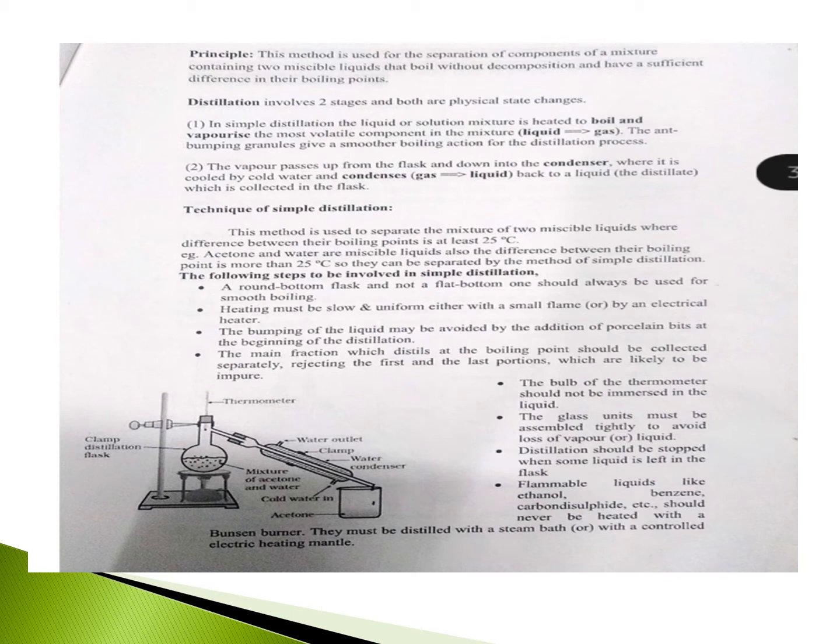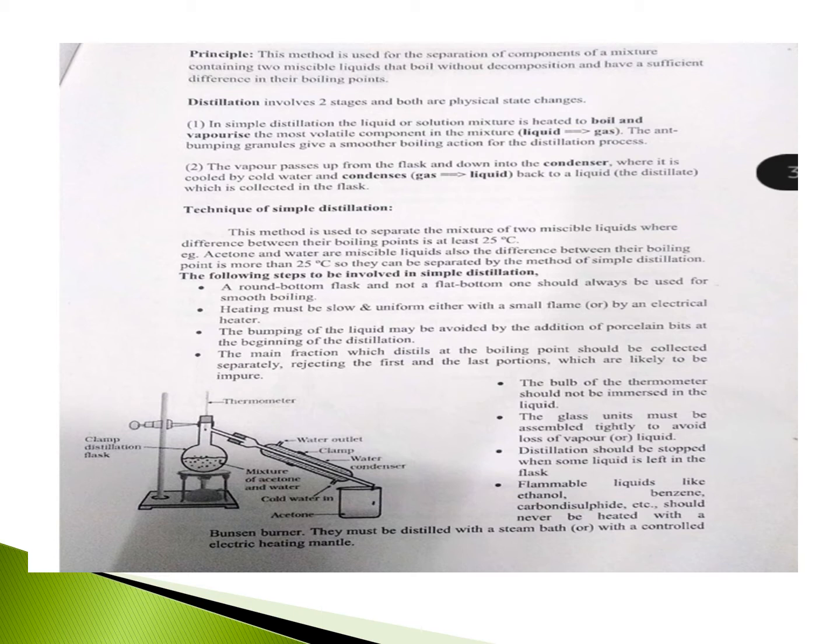The liquid or solution mixture is heated to boil and vaporize the most volatile component in the mixture, that is, liquid to gas. The anti-bumping granules give a smoother boiling action for the distillation process. The vapor passes up from the flask and down into the condenser, where it is cooled by cold water and condenses. In this stage, gas is converted back to a liquid, that is the distillate. The distilled liquid is collected in the flask.